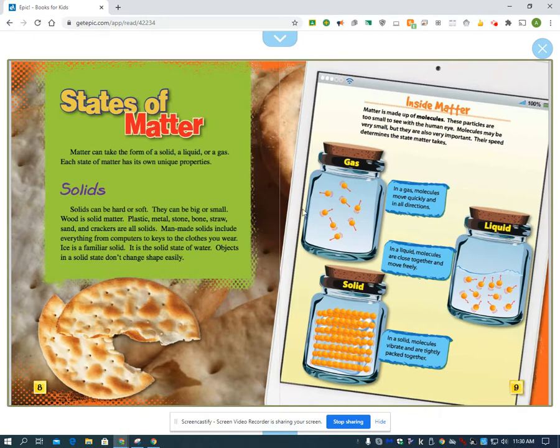Let's look at these jars. Okay. This one has molecules in it that are bouncing, and the jar is completely full. This one has molecules as well, and so does this one. Let's take a minute and think about what this could mean. Leave me a message on the discussion board about what you notice. Okay.